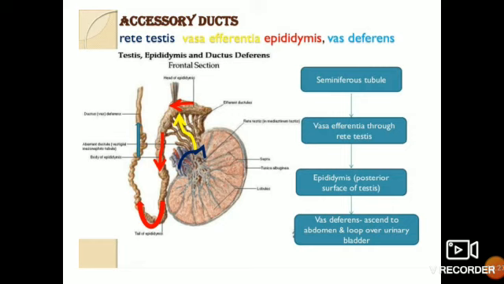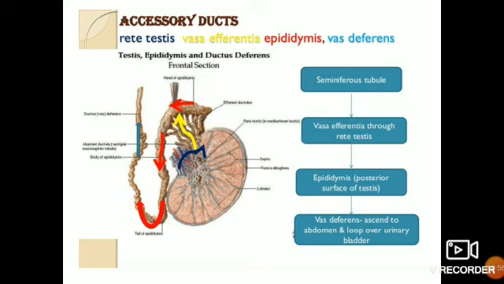Now, here you can see a diagram of the testes. This is the frontal section, which is showing the testes, epididymis, and ductus deferens, or we can say the vas deferens. Here you can see the seminiferous tubules, which are 250 in number, as we have discussed in the previous slide. Then they lead to the vasa efferentia through the rete testis, then the epididymis, that is on the posterior surface of the testes. Then we come to the vas deferens, which ascends to the abdomen and loops over the urinary bladder.